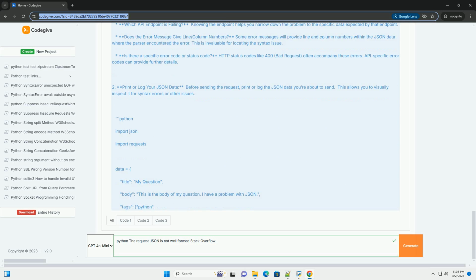By following these steps, you should be able to effectively diagnose and resolve "request JSON is not well-formed" errors when working with APIs in Python. Remember to always refer to the API documentation, validate your JSON data, and handle errors gracefully. Good luck.